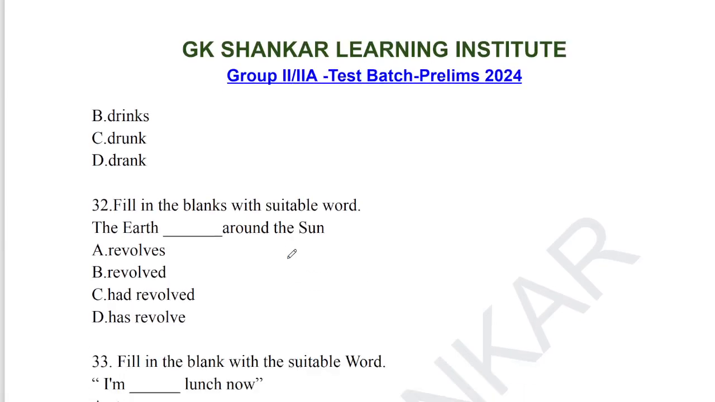Let's take up the next question, fill in the blank with the suitable option. A universal truth is always right in simple present tense. 32. The earth revolves around the sun. Option A is the correct answer. The earth revolves around the sun is the correct answer, option A for question number 32.